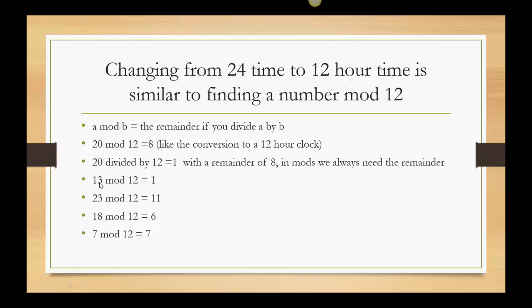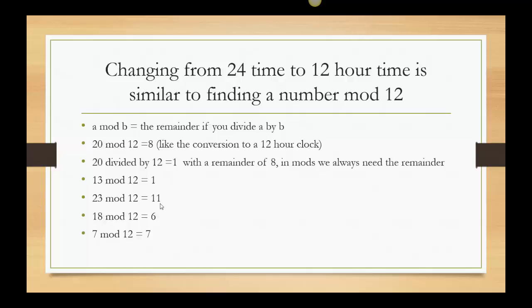All right, so let's do 13 mod 12. It's 1. 13 minus 12 is 1. 23 mod 12. 23 minus 12 is 11. I'm just looking at my remainder. And actually, in subtraction, we call the answer a remainder also. So don't be thinking, oh, I've added a new term. We're just talking about it differently. Look at 18 mod 12. It's 6. So I did 18 minus 12 is 6.